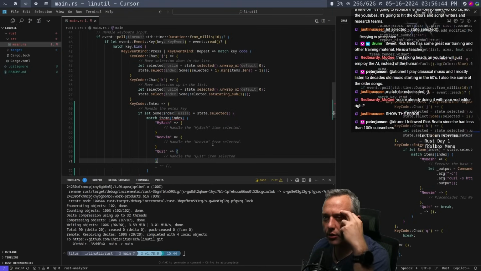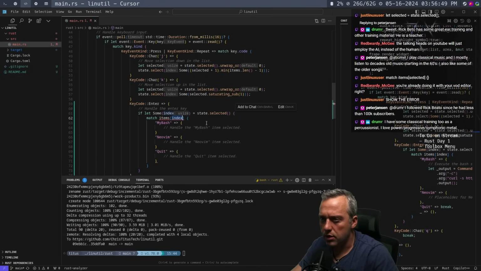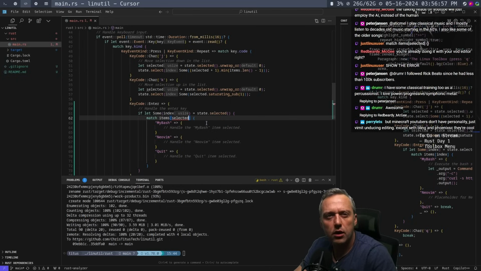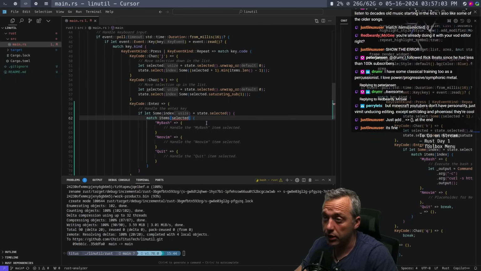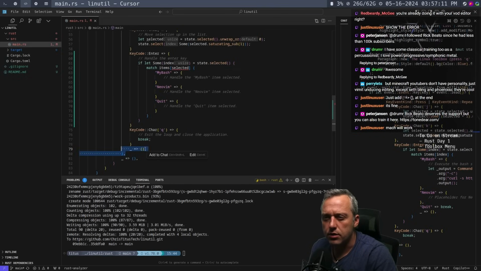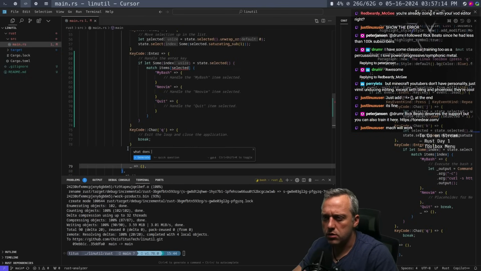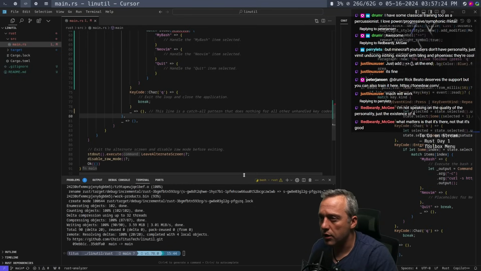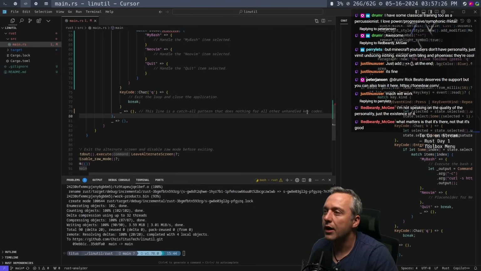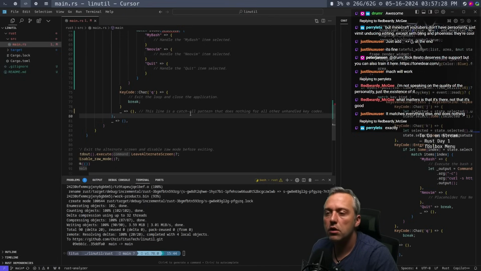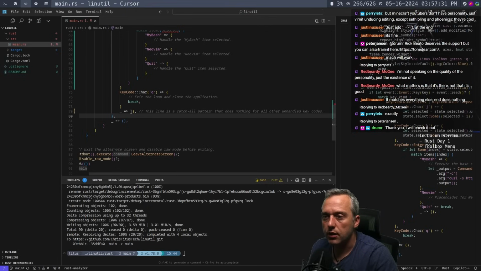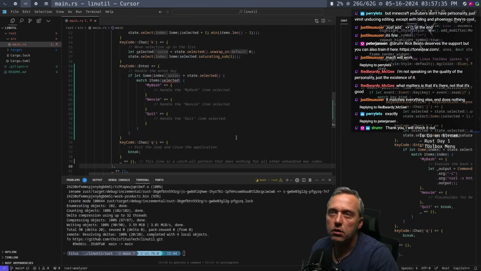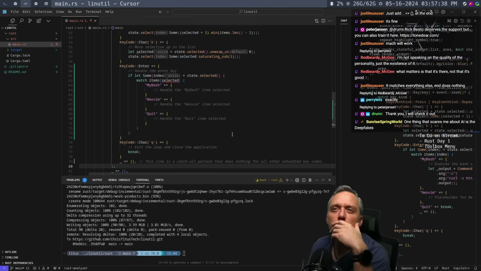Match item selected. Okay. So instead of index, can you just do selected? No, that's not quite right. Oh, really? What does this line do exactly? This is a catch-all pattern that does nothing for all other unhandled key codes. Oh, interesting. That's what that does. It matches everything. Okay, cool.